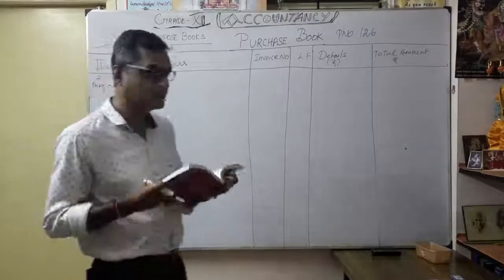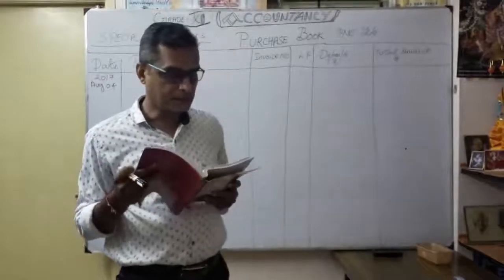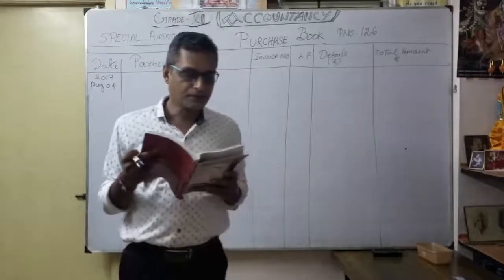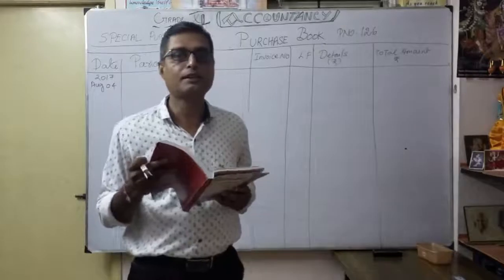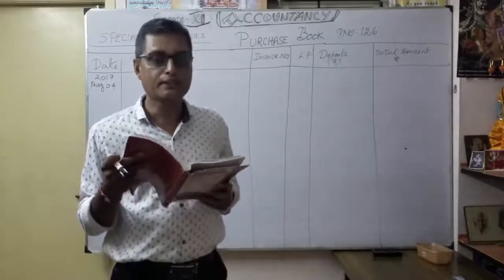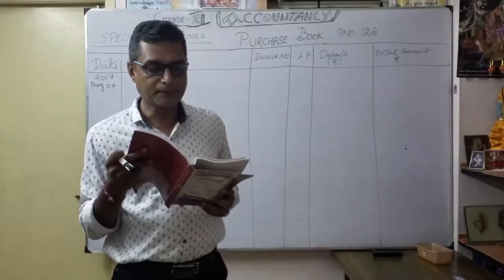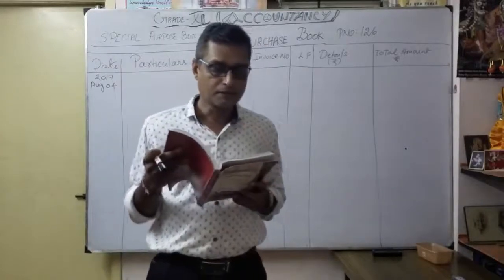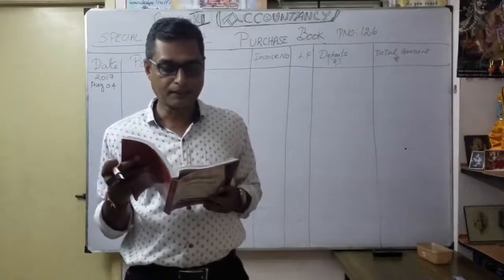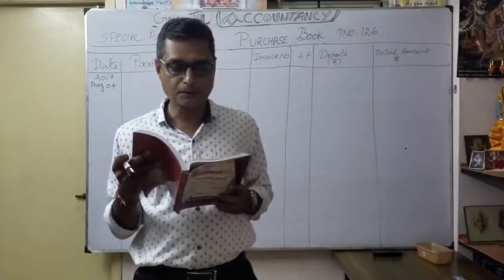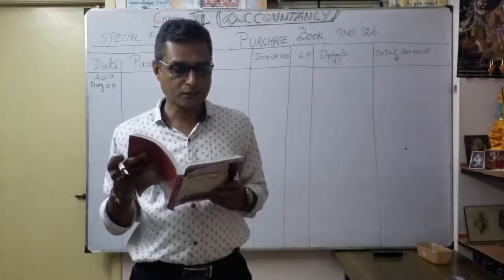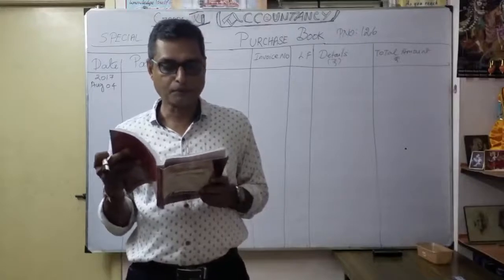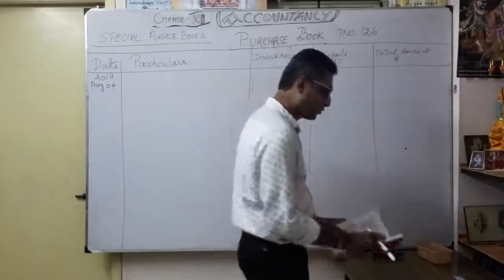What are the details they have given? Purchased from Nima Electronics. In brackets they mention invoice number 3250: 20 mini size TV at the rate of 2000 per piece, then 15 tape recorders at the rate of 12,500 per piece. They gave trade discount on all items at 20%. Now let's see how we are going to write.